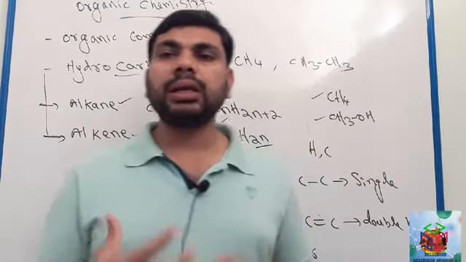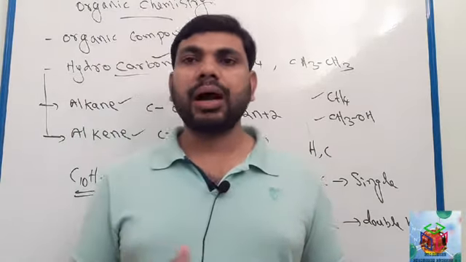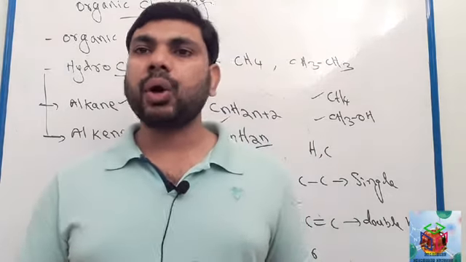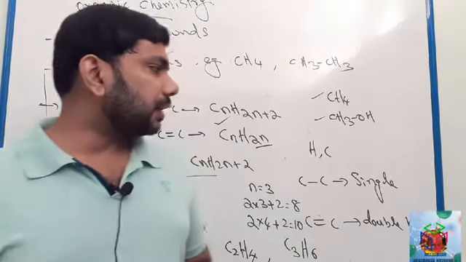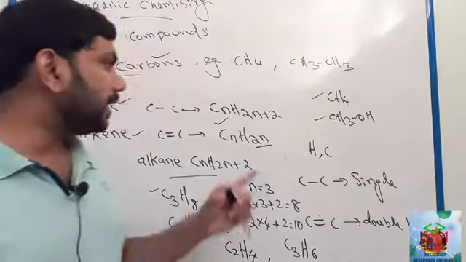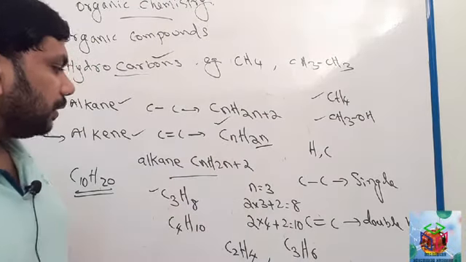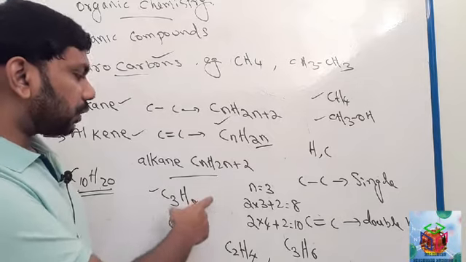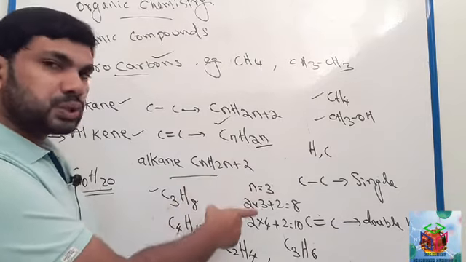So here we learned hydrocarbon. Hydrocarbon means a compound which contains hydrogen and carbon only. After that we understood the general formula for alkane, CnH2n+2, and we can find the formula accordingly, for example C3H8, 2 times 3 plus 2.